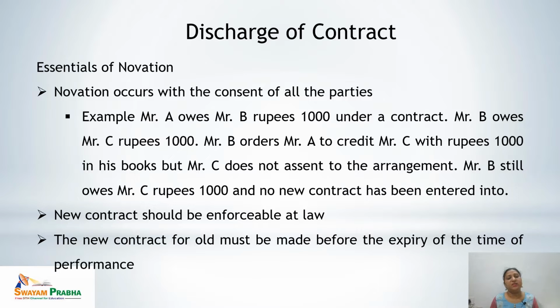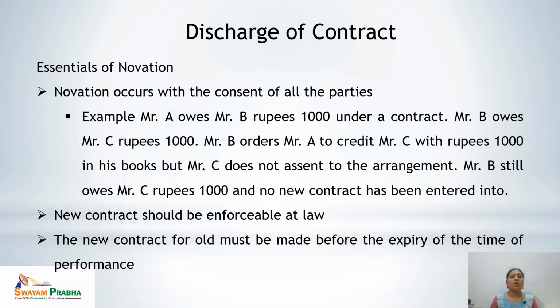But when the parties are changed, when the novation process is being followed, there is a new contract between Mr. A and C, and C is a minor. So C is not allowed to enter into a contract. He doesn't have the capacity to enter into a contract under section 10 of the Indian Contract Act 1872. That means it would affect the enforceability of the new contract. So this is not a valid novation.